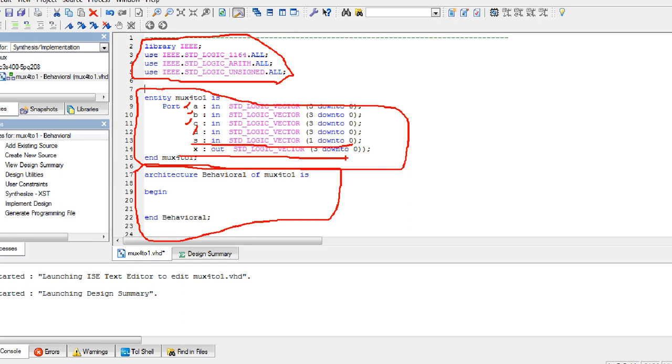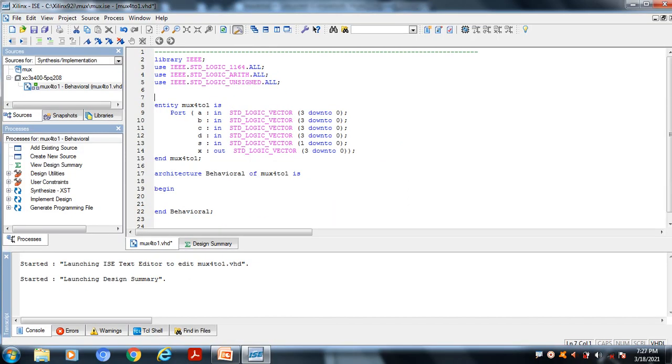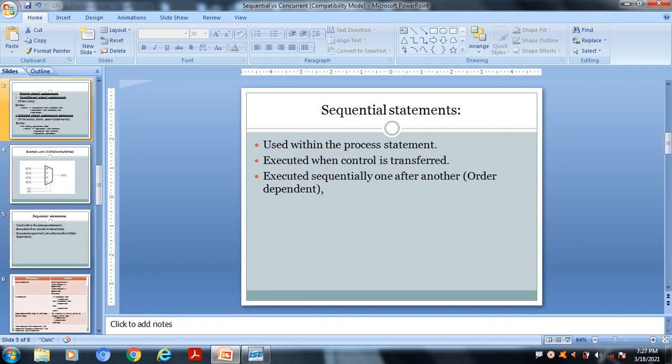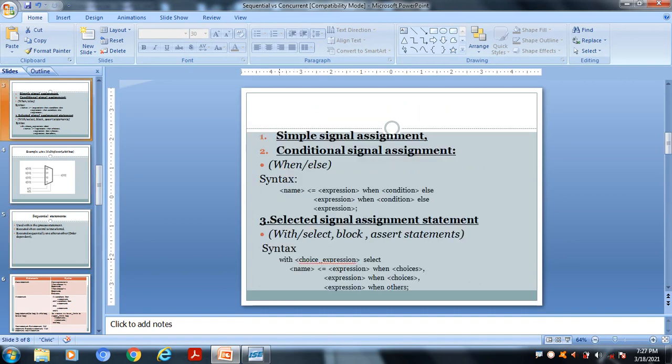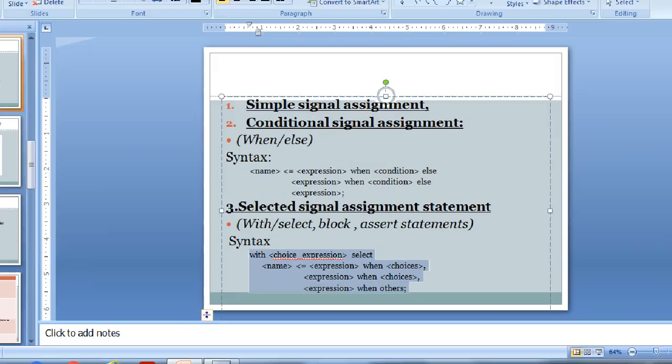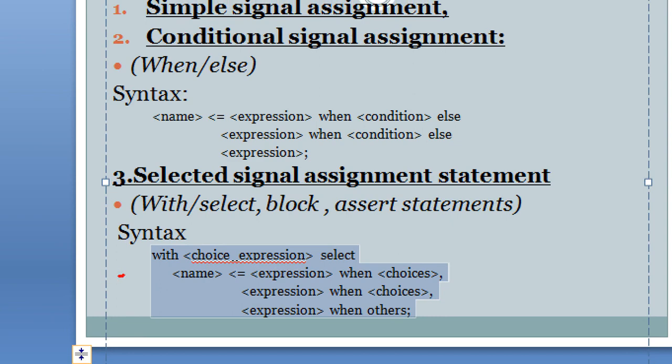Now I am going to write a VHDL code for the 4-to-1 multiplexer using, let us have one example called with select. So this is the syntax for with select. I am going to use this syntax. I am going to write a VHDL code using the with select construct.